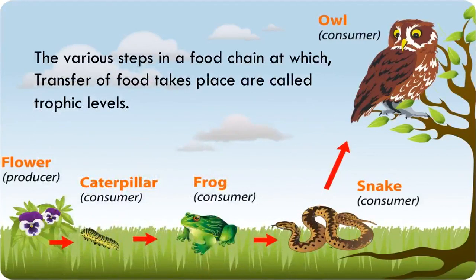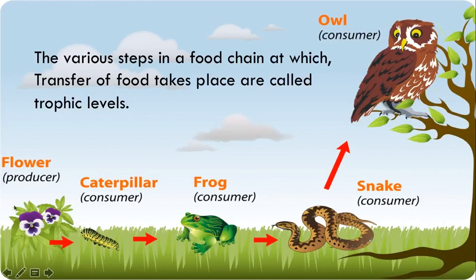The various steps in a food chain at which transfer of food takes place are called trophic levels. For example, here this is a plant, and this plant transfers food to the caterpillar, which in turn transfers the food to the frog, and the frog will transfer it to the snake, and finally the snake to the owl. So at each level food is transferred. So every level is called a trophic level, and according to the levels it is primarily differentiated.